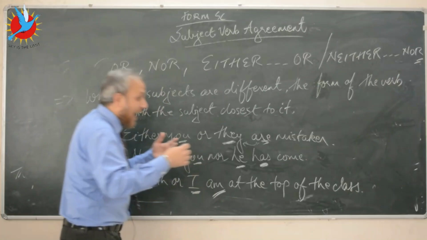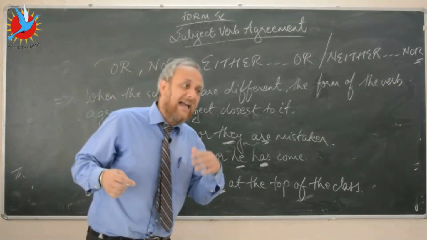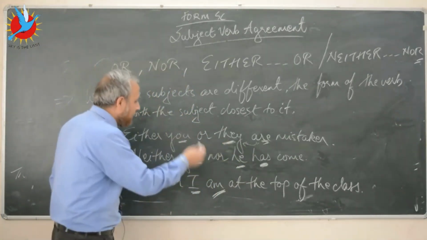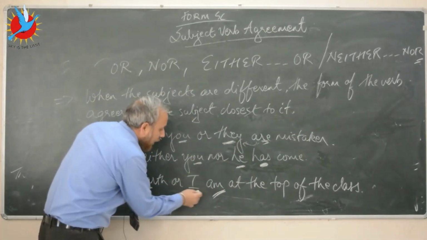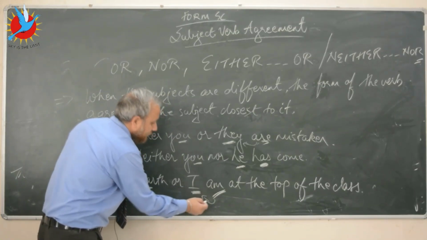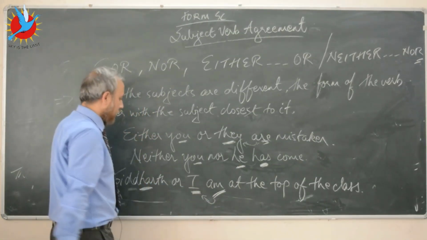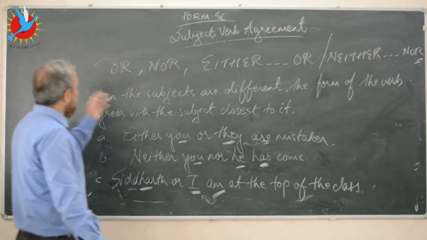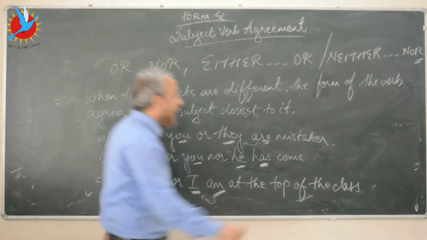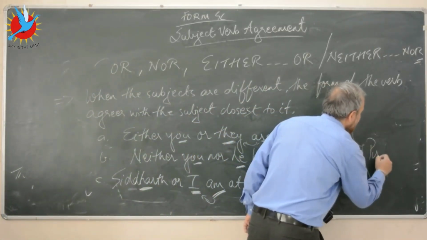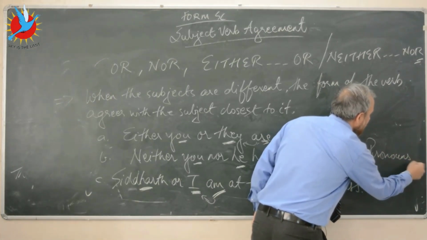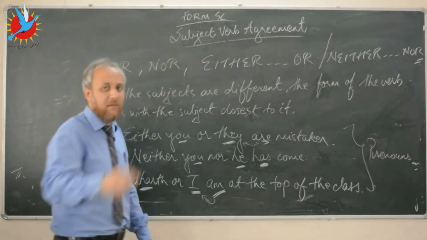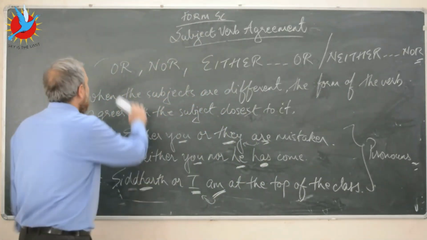So what is it that I have focused on to decide on the form of the verb to use? I have looked at the pronoun out here that is closest to the verb. So this sentence will read like this: Siddharth or I am at the top of the class. Here we are talking about, remember, pronouns and subjects in first person, second person and third person. So just remember that. Okay, so let's move on to the next rule now.